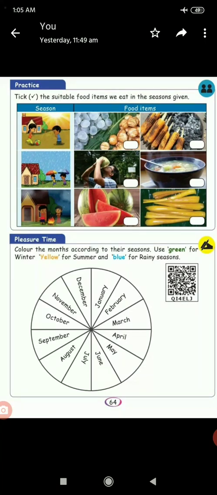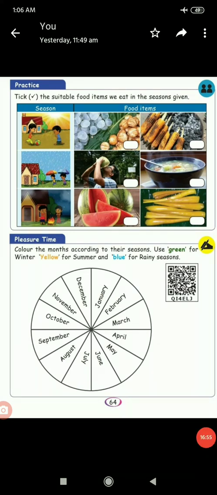Page number 64. Tick the suitable food items we eat in the seasons given. The first column is season and the second column is food items. The first one is summer season.